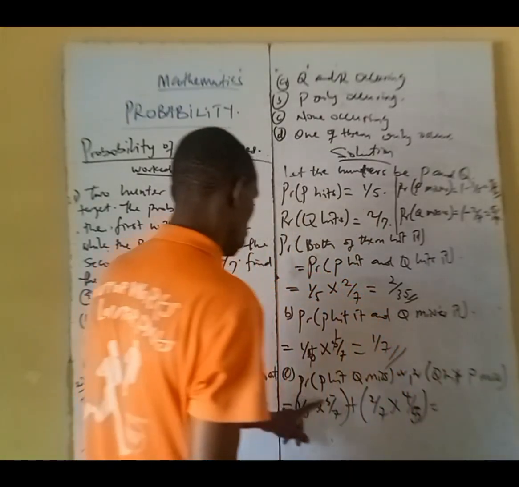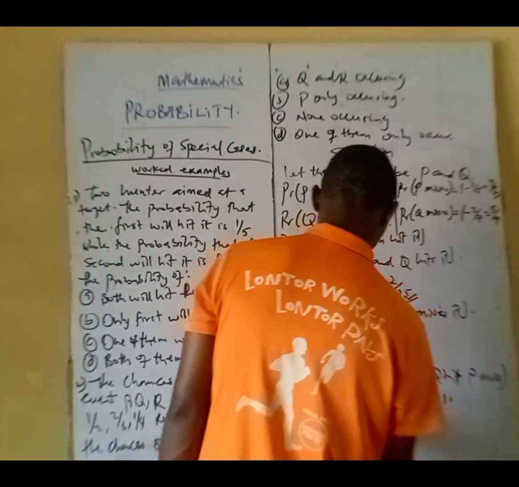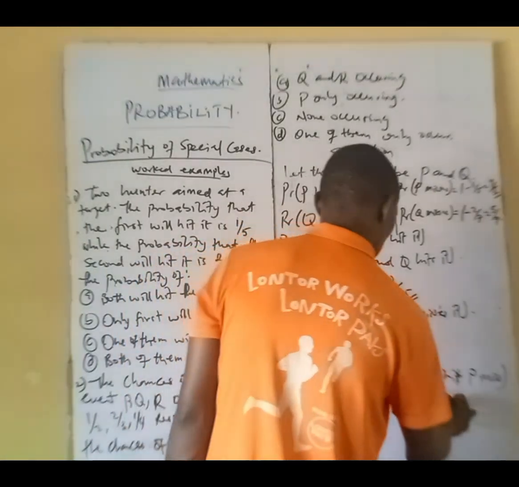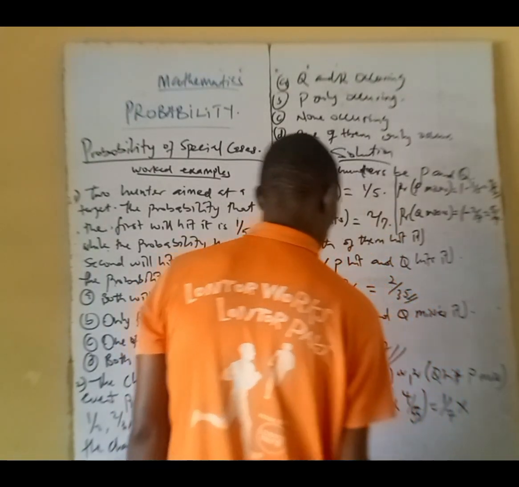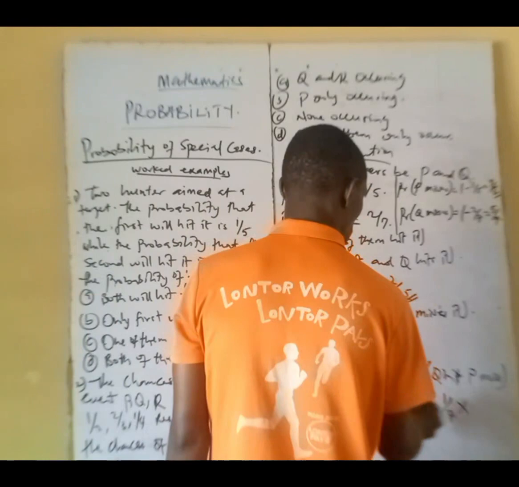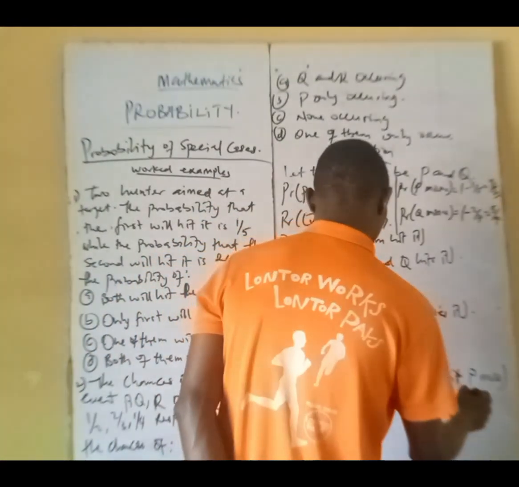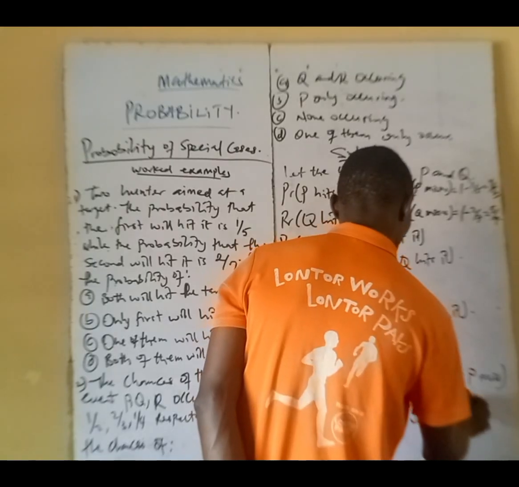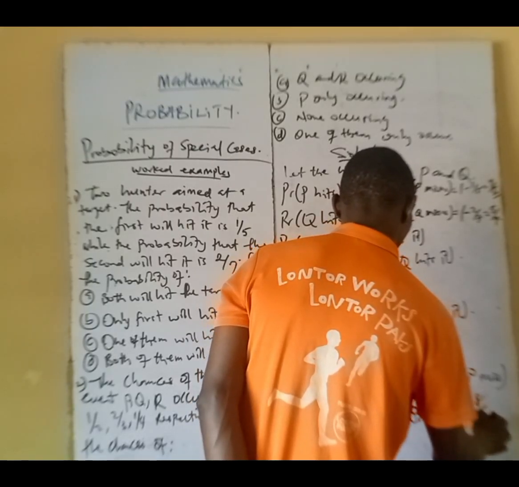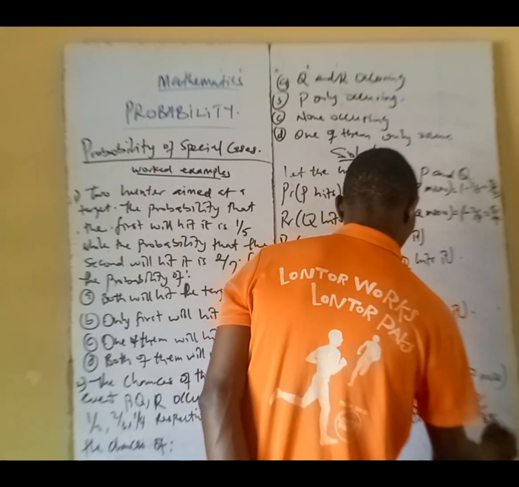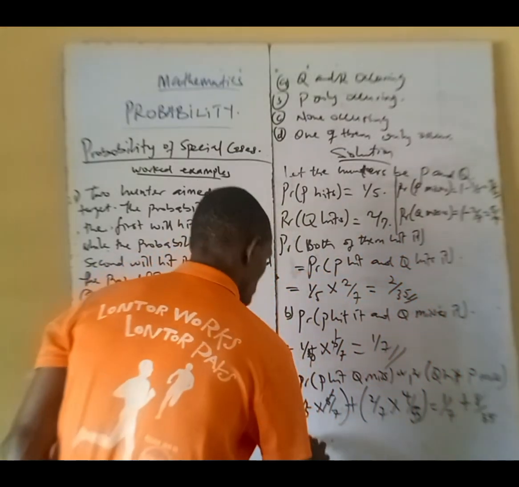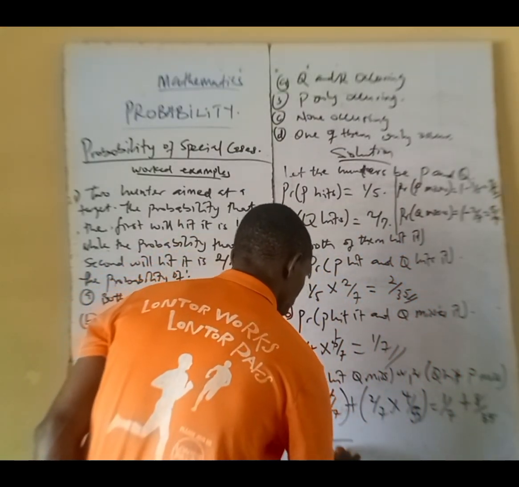That will give us this one. 5 will cancel 5. 1/7 plus 8/35. And of course, the LCM you know is 35.